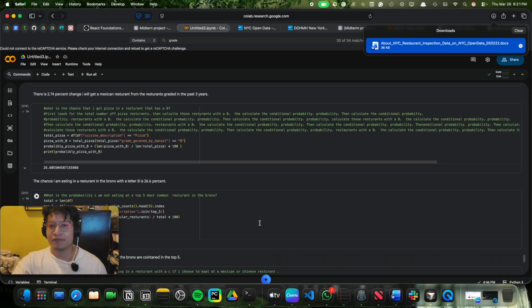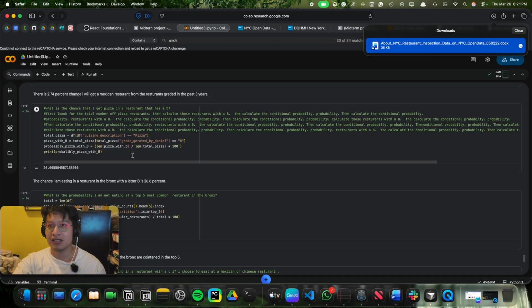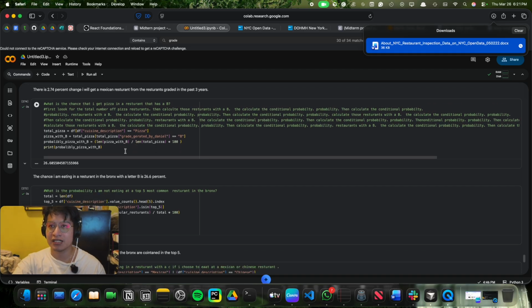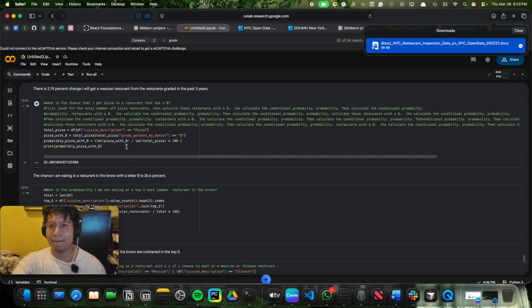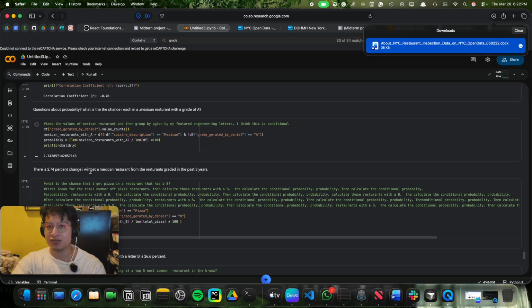The next thing I wanted to see was, of all the total restaurants, how many are Mexican restaurants that have an A. So I took the whole dataset and divided the number of restaurants that have an A by the total, and I got 2.4% for all the dataset, which are Mexican restaurants that have an A.